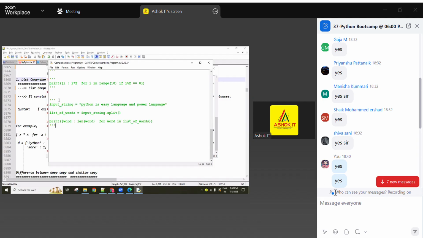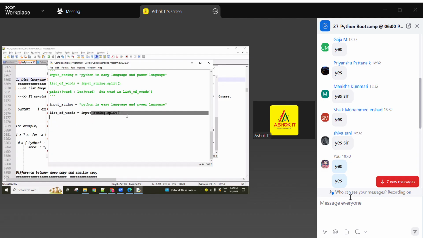Okay, without comprehension, if you are writing a normal for loop with conditions, the string will be there, guys, and using the split method it is converted into a list of words, and one dictionary object.